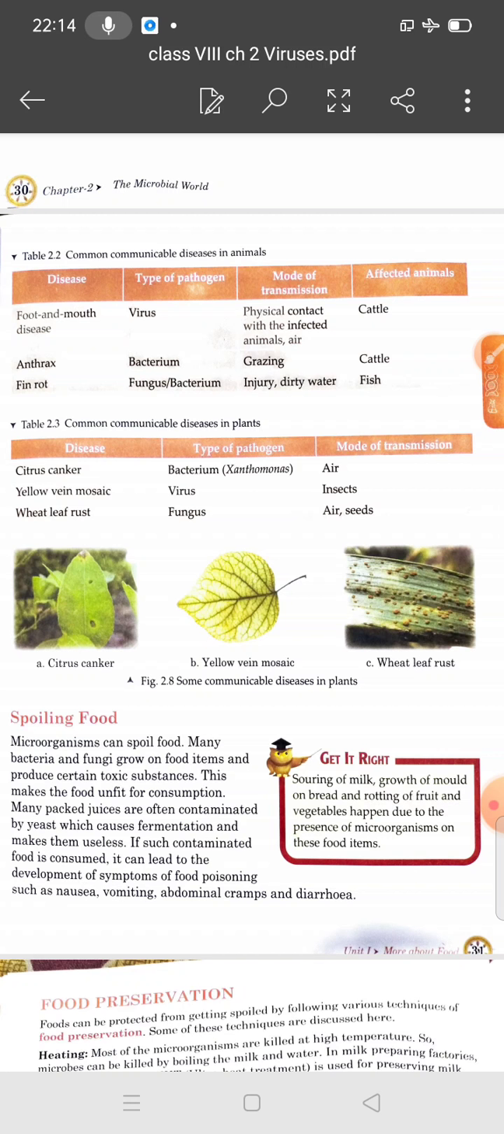We have discussed that not only human beings and animals, plants can also be infected by microorganisms. There are some diseases also: citrus canker, caused by the bacterium Xanthomonas; yellow vein mosaic, where the pathogen is a virus and the mode of transmission is insects; and wheat leaf rust, where the pathogen is a fungus and the mode of transmission is air and seeds.